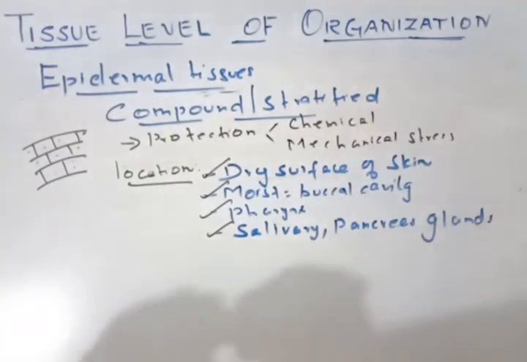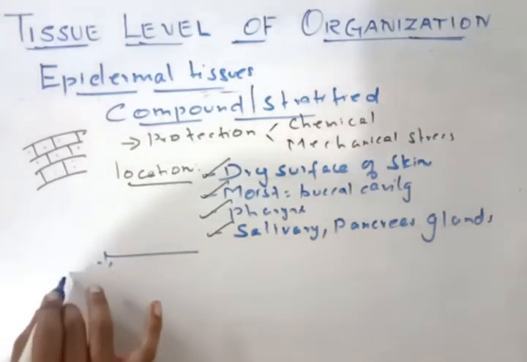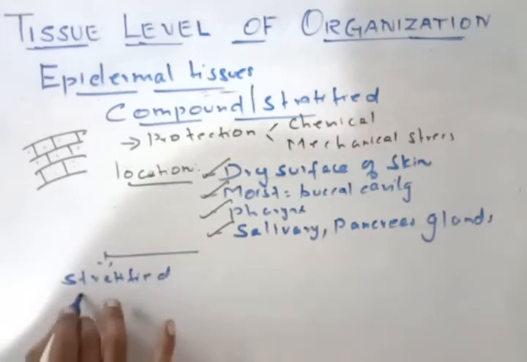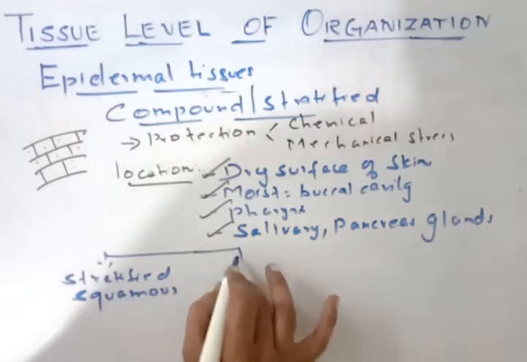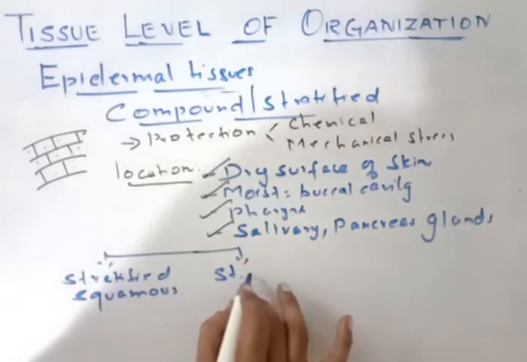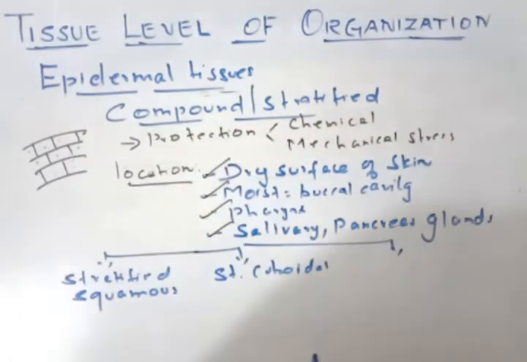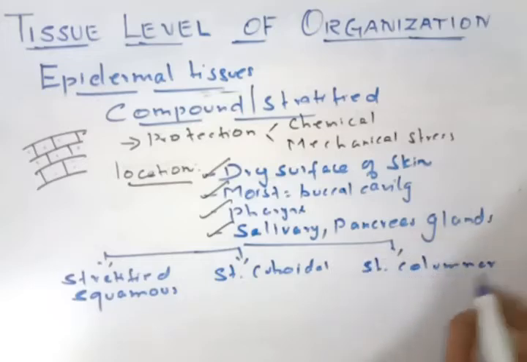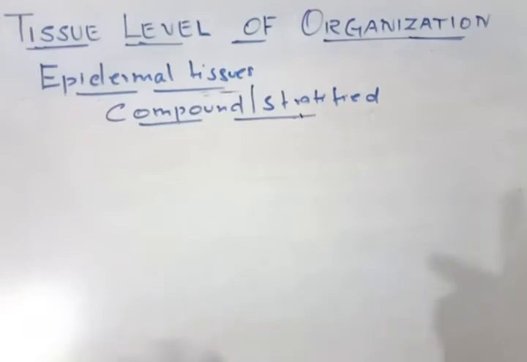Stratified epithelium has 3 types. It is called the compound or otherwise stratified. If the cell is flat, it is the stratified squamous epithelium. If it is cuboidal, it is called stratified cuboidal. If it is columnar, it is stratified columnar epithelium. Okay, so we will talk about these 3 now and complete this part, the compound or stratified epithelial tissues.